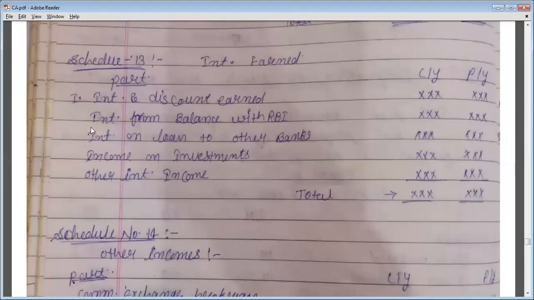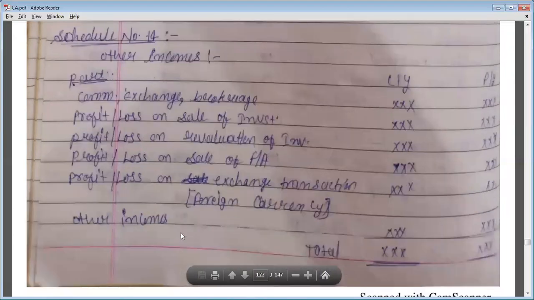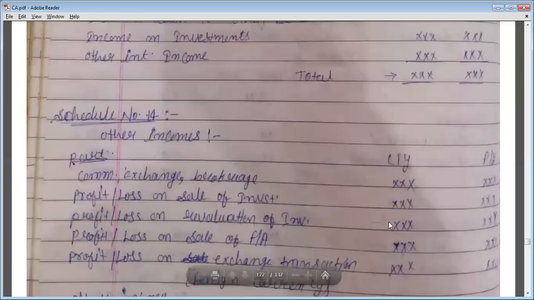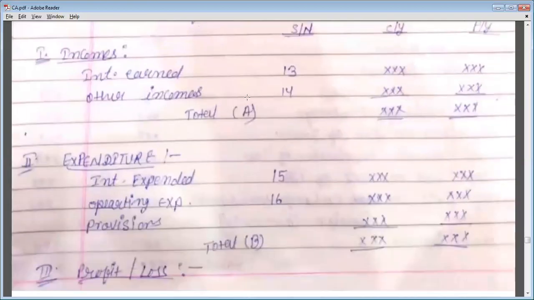Now let's talk about schedule number 14. Its name is other income. Which kind of income will we include in this? Commission, exchange and brokerage, profit or loss on sale of investments, profit or loss on revaluation of investments, profit or loss on sale of fixed assets, profit or loss on exchange transactions, foreign currency, and other incomes. We will add all these items, and the total will be written in this format. Then this is the total income of the bank.